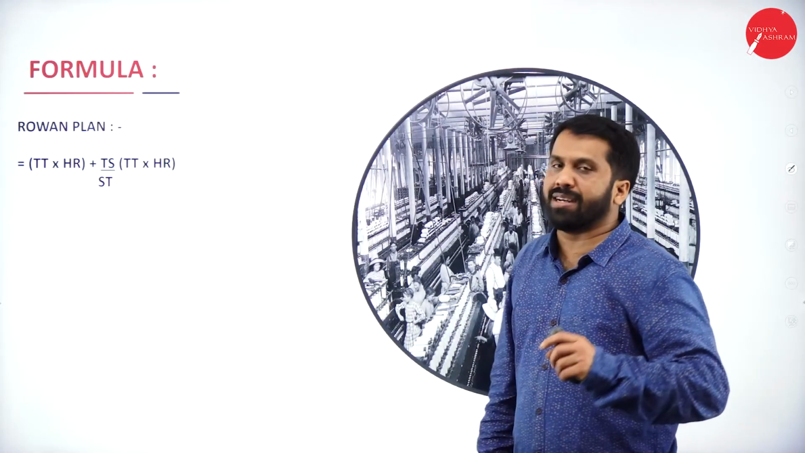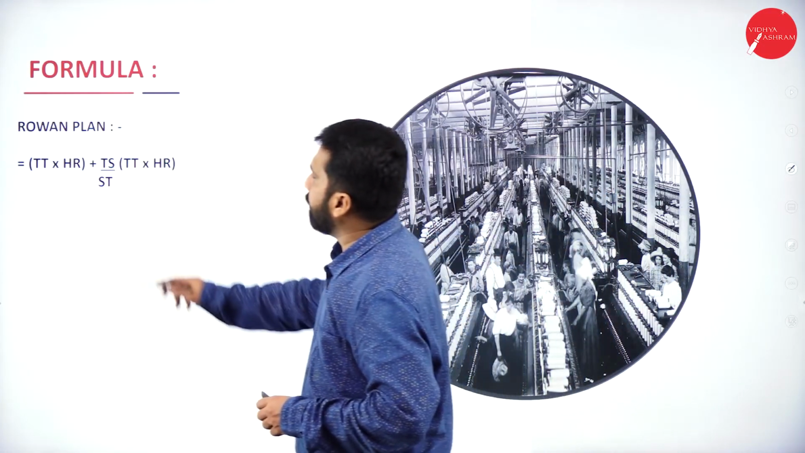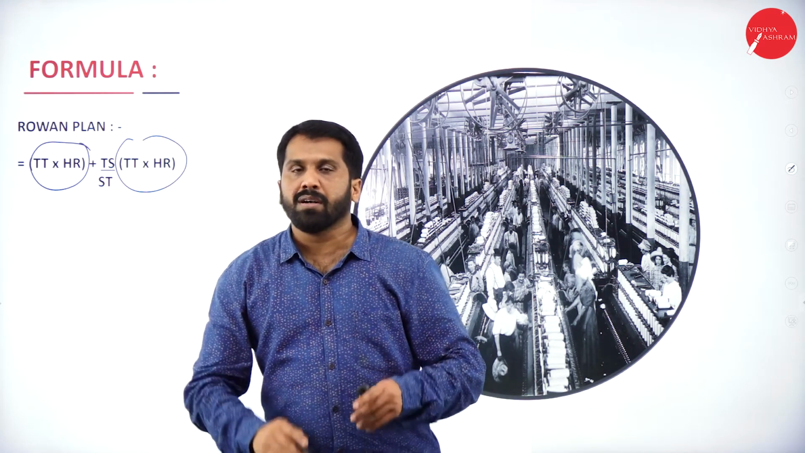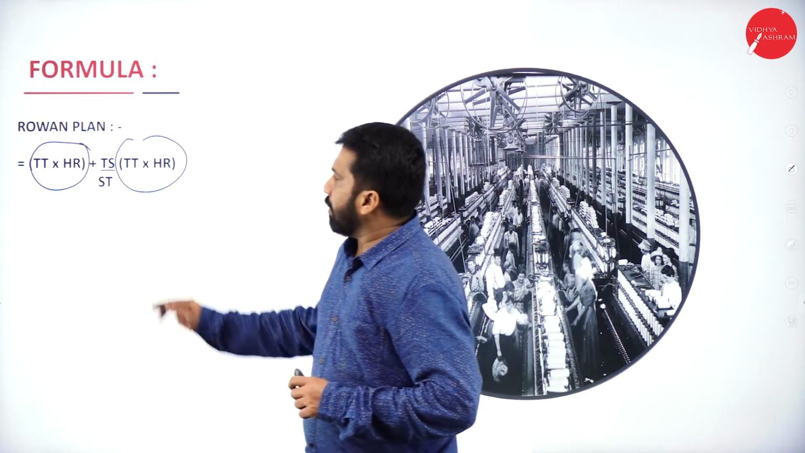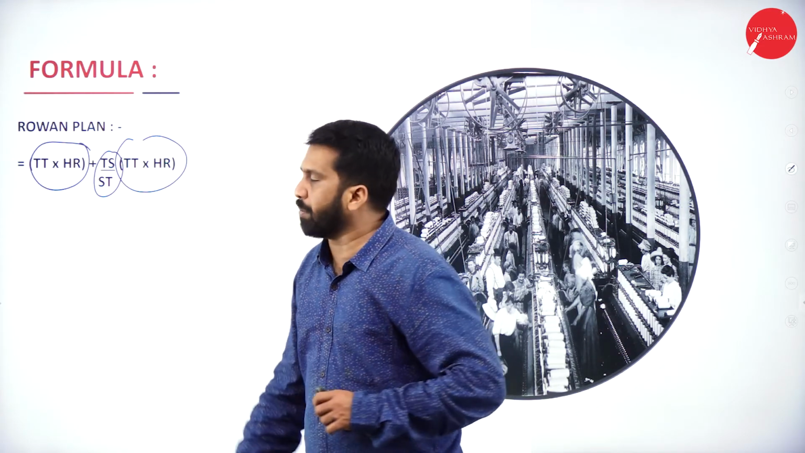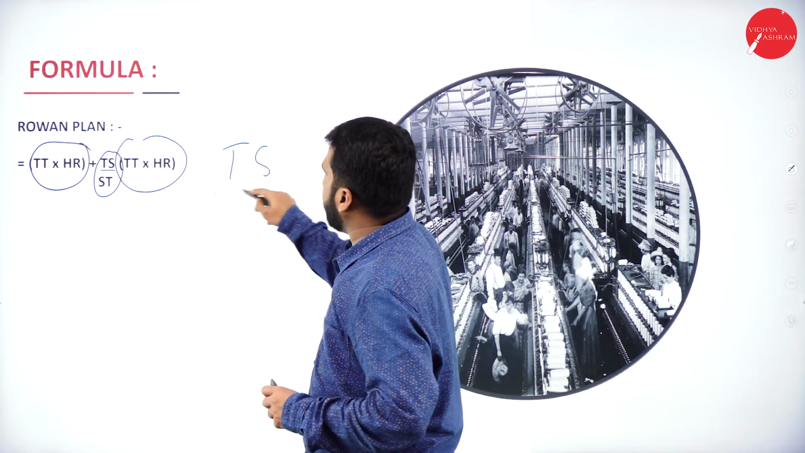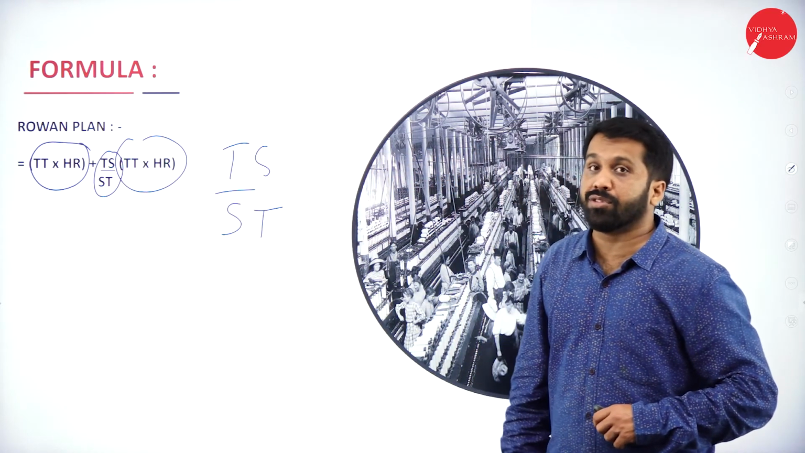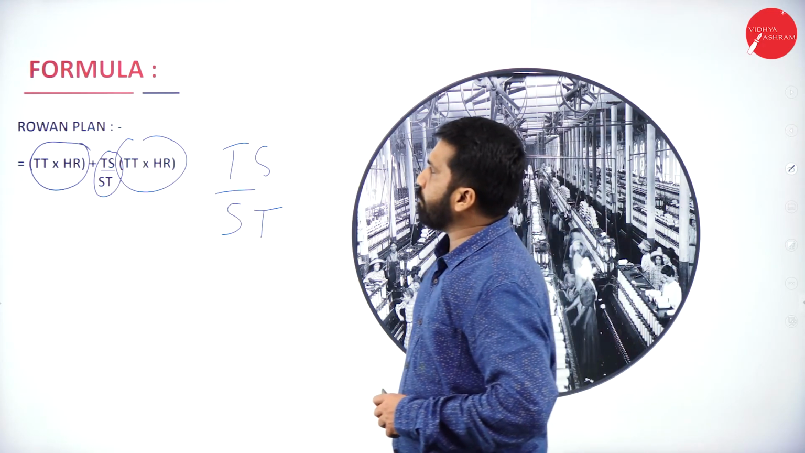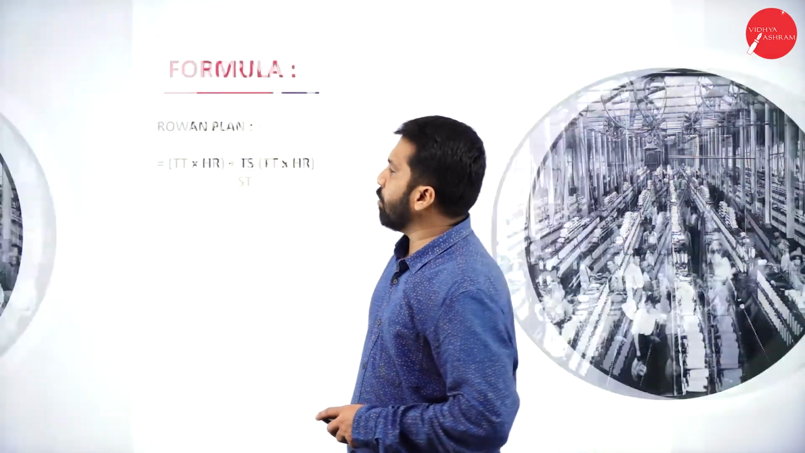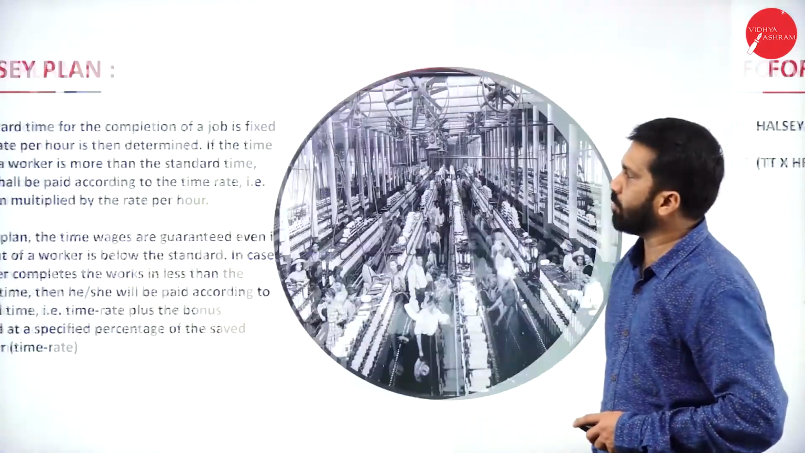What is the formula? It is easy to remember. Time taken into hourly rate, plus time taken into hourly rate over standard time. Now, time saved divided by standard time. How to remember? T, yes, make it reverse. Time saved over standard time. So, this is the formula for your Rowan plan. I'll go back to this. If you want, you can take a screenshot.